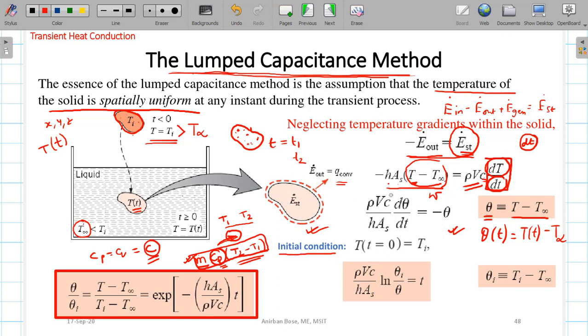So this is not a boundary value problem, this is an initial value problem, because the independent variable here is time, and the initial condition means at time equal to 0, the temperature is Ti.